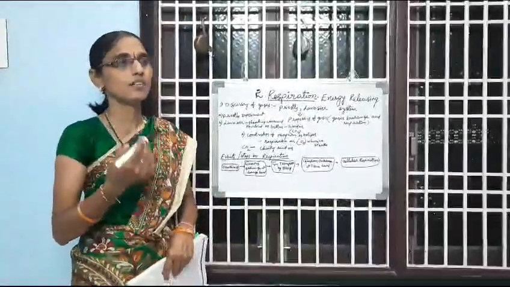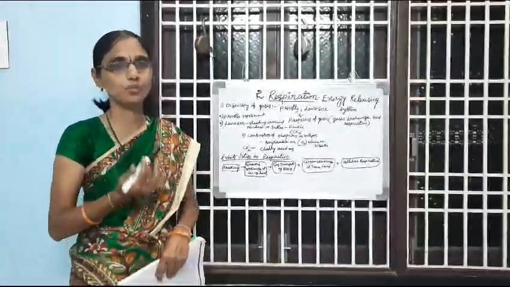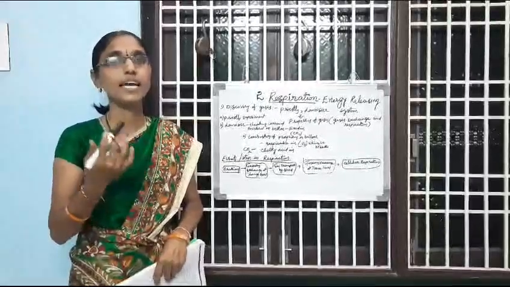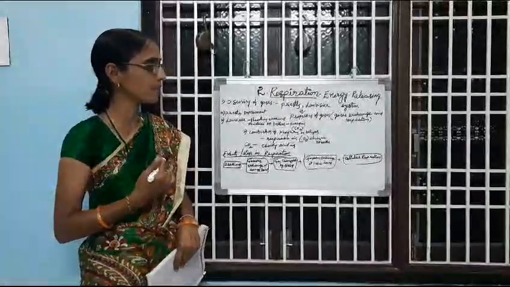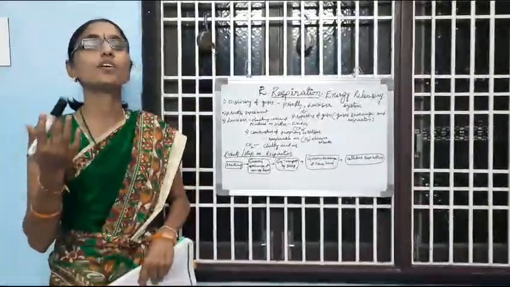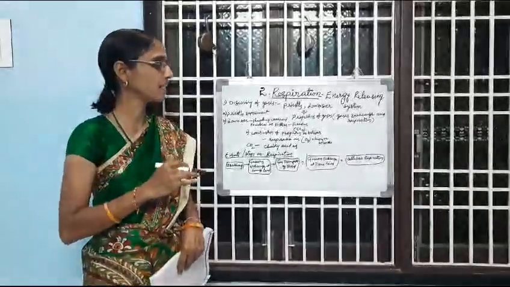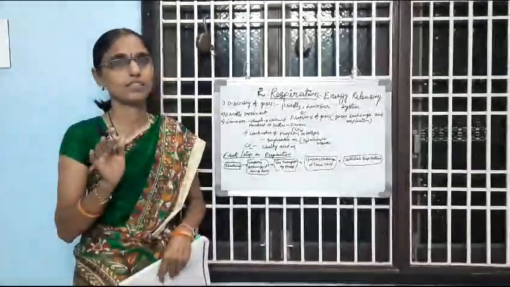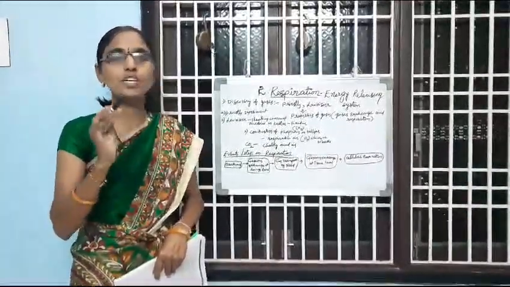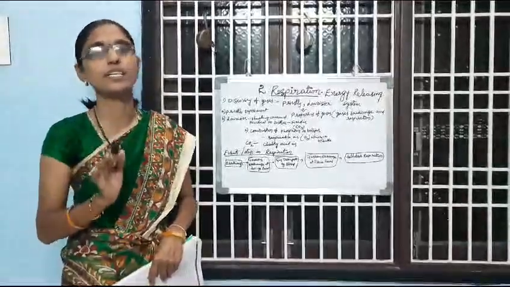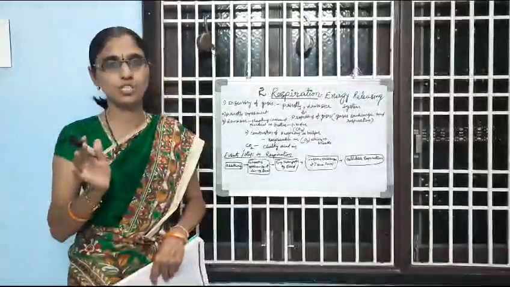I ask you one question. How can we get energy? I thought your answer is that energy is produced from food material. But here it's wrong. That means the digestion process directly does not help the production of energy from the food material. So which process is going on to provide energy?